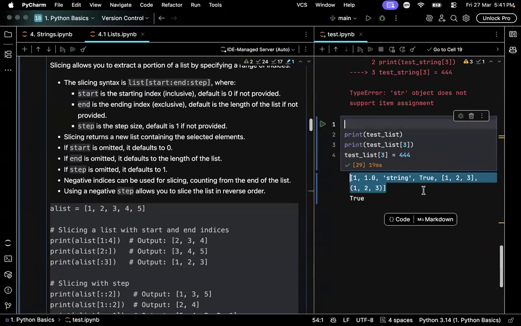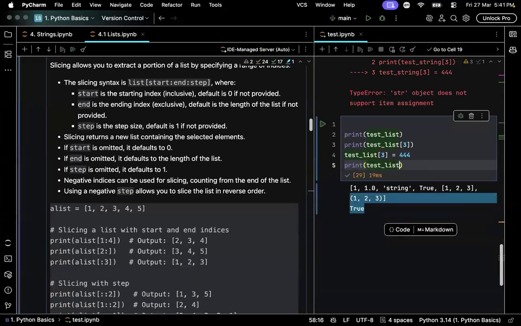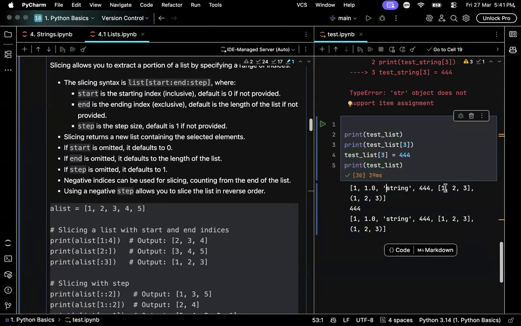Here is the original list. Here is the list after modifying. Let me print it again. See, this is the original list. Here I tried to look at what element existed at index 3. This is the value that existed here.